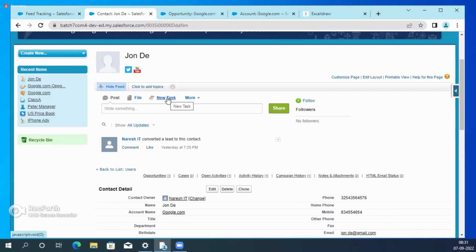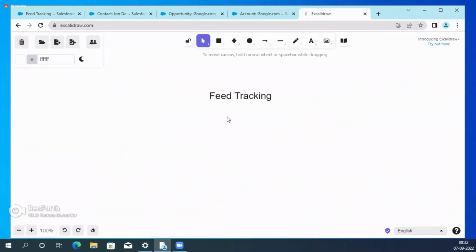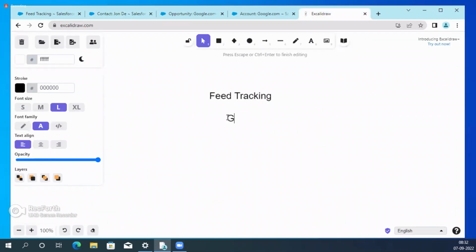That means post is common for all the objects. So one action is shared across multiple objects. Post is one action. It is shared across account, contact, opportunity, wherever you go. That means one action will be shared across multiple objects, either standard or custom, guys. So these actions are called global actions. Why global? It is available for all the objects. So these actions are called global actions.